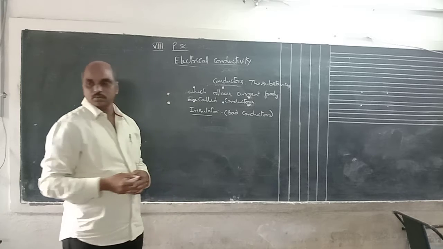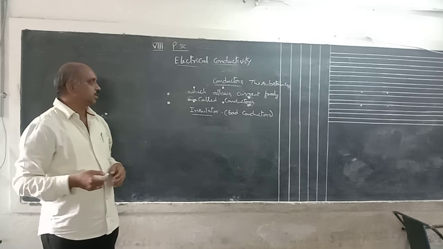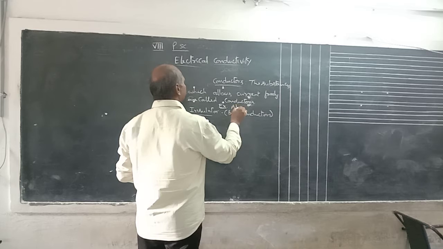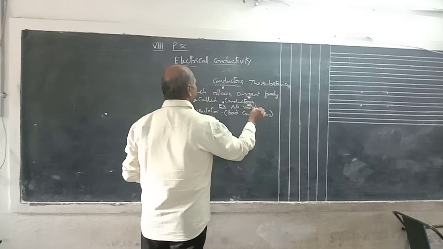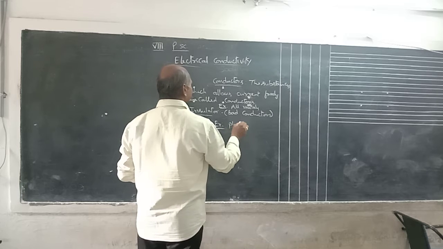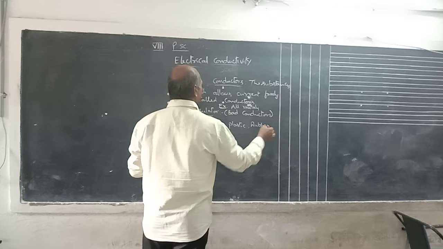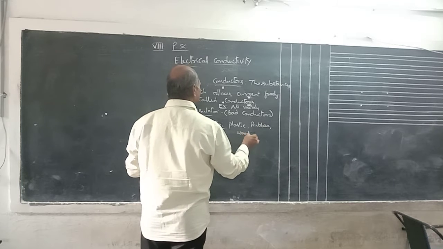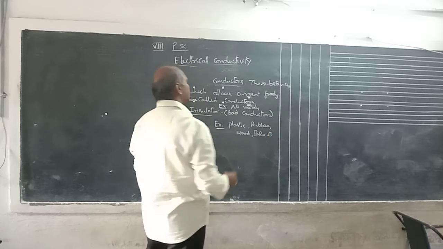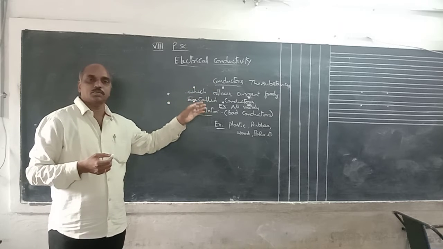What is the main reason some substances act as conductors and some as insulators? Examples of conductors are all metals. Examples of insulators are plastic, rubber, wood, paper, etc. Why do some substances act as conductors and some are insulators?